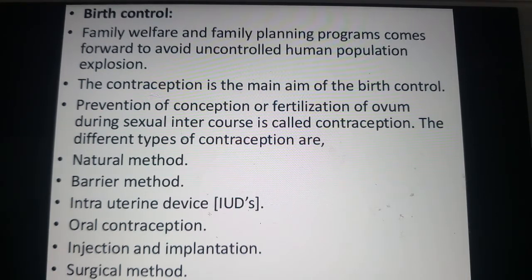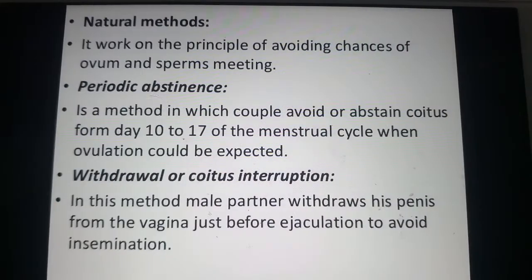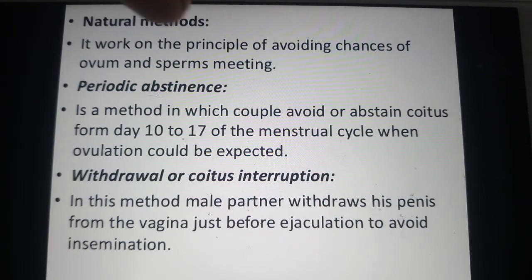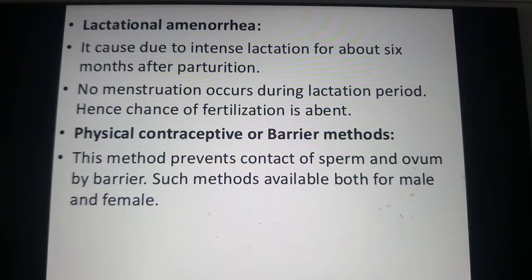In the natural method, you also studied three types: periodic abstinence, withdrawal or coitus interruptus, and lactational amenorrhea. These three we studied in the last class. Now today let us study another method called the physical contraceptive method, or it is also called the barrier method. The principle is the same.